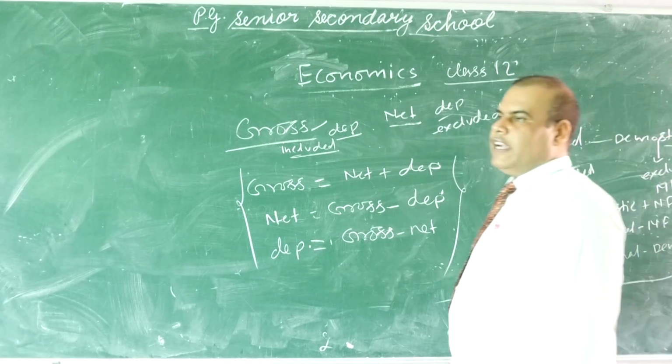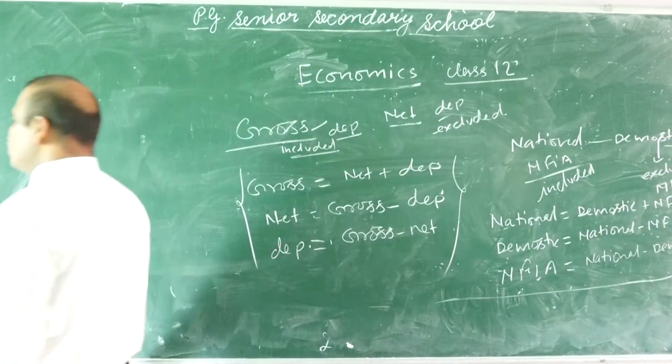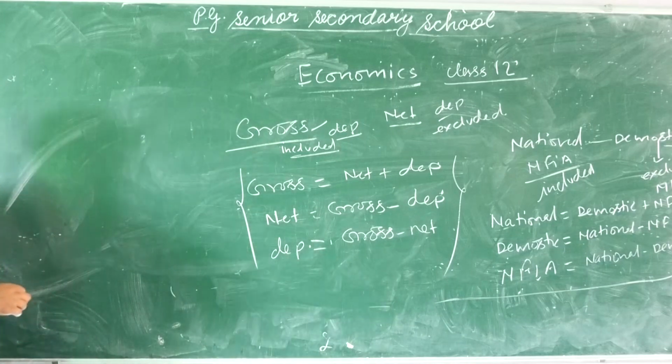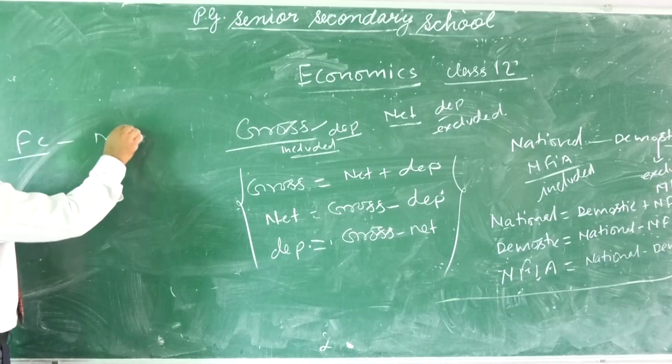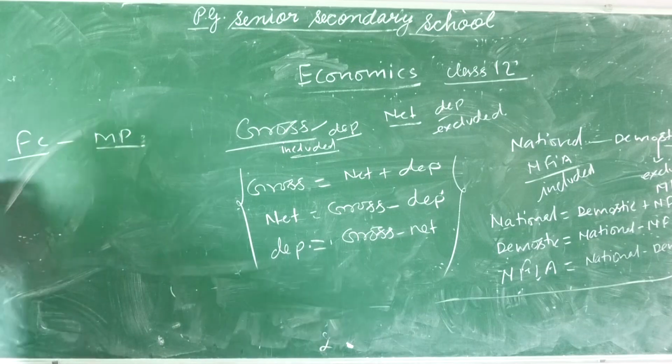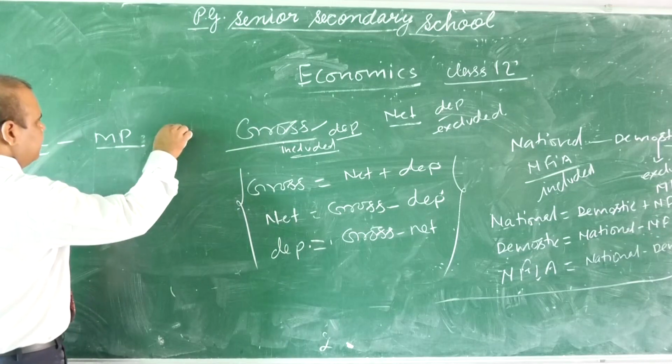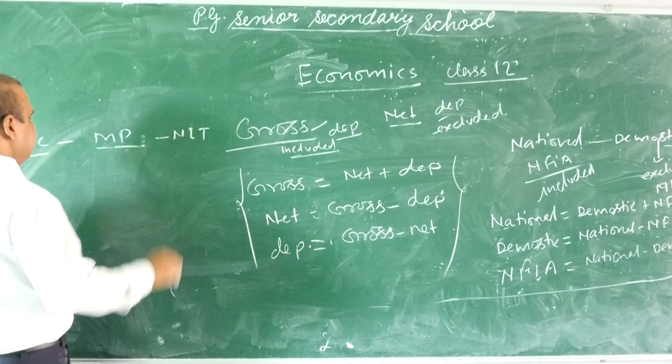Whenever you calculate national income, you must keep in mind the difference between FC and MP, factor cost and market price. There is a difference of NIT.